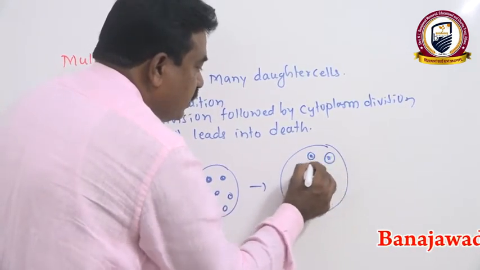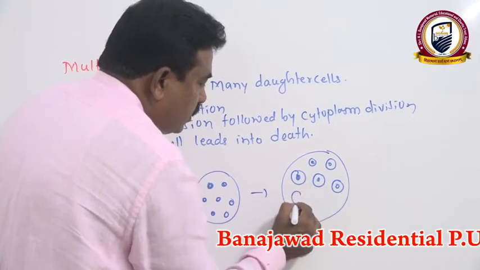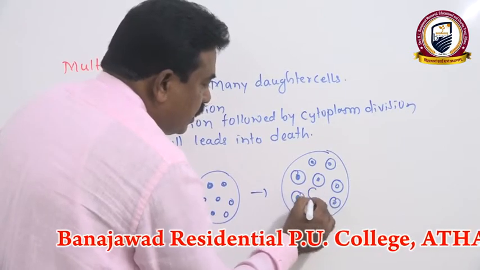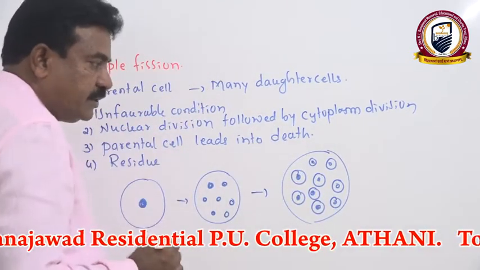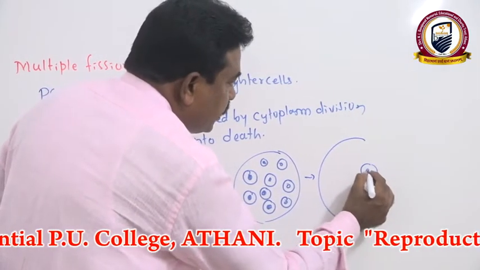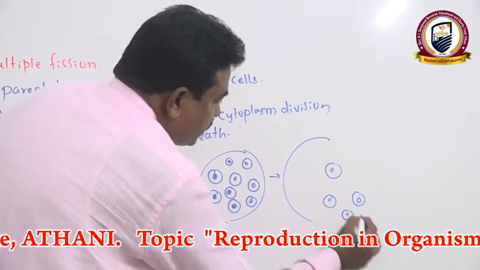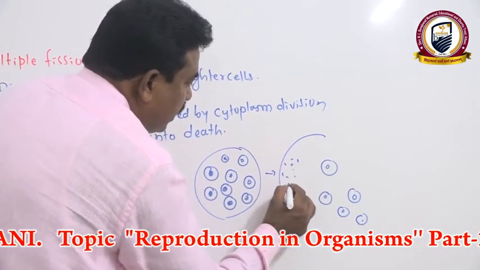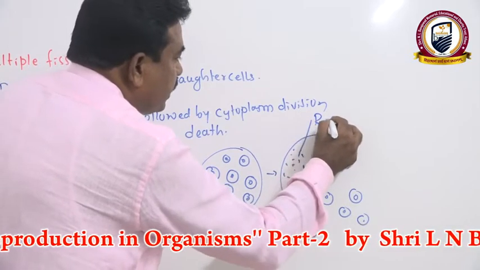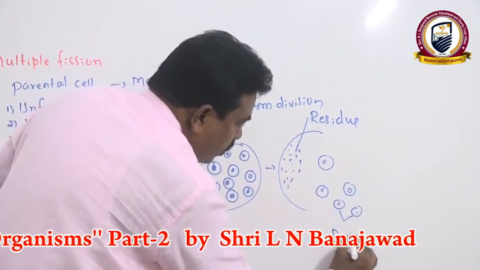As a result, many daughter cells are produced. Then the parental cell ruptures, leads into death, and releases the daughter cells with the leftover material. That leftover material we call the residue, and these cells we call daughter cells.